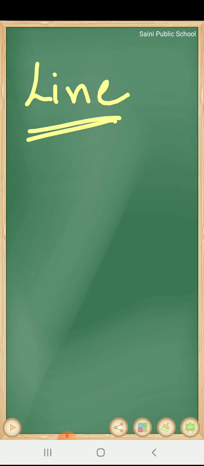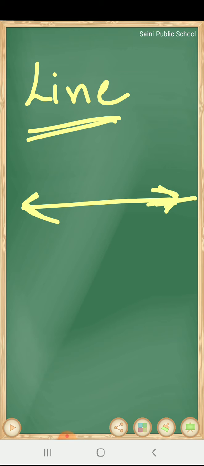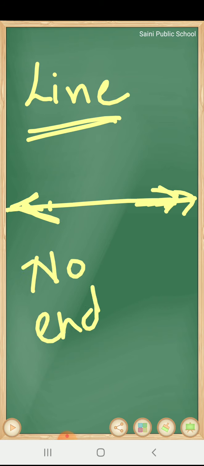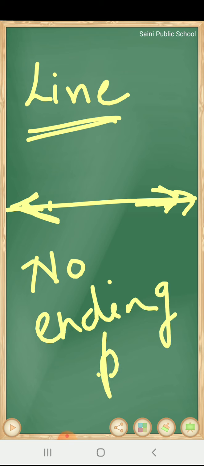A line has no fixed point like this. This is a line. Why? Because it has two arrows. This arrow shows that we can extend in both directions. It has no ending point. We can extend on the right side or on the left side. So a line has no ending point and no starting point. Okay, so a line has no fixed points, no starting point and no ending point. We can extend in both directions.